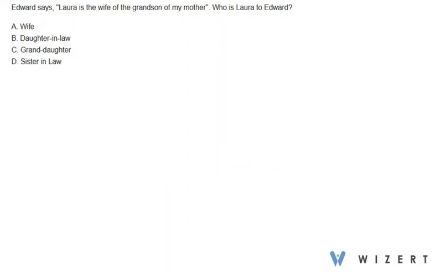We have this question here. Edward says Laura is the wife of the grandson of my mother. Who is Laura to Edward? Now let's try to map this out.